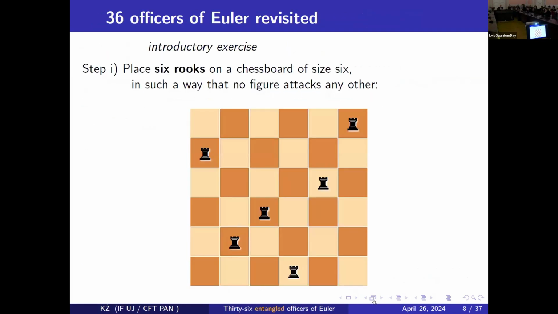Wow. So I started with bridge and chess. Let me go now back to chess. You know, it's a very simple problem. We want to put 6 rooks in such a way that they do not attack each other. So this is a simple solution. You see they are put in such a way that no chess pieces attack each other. This is the first step to study this problem.